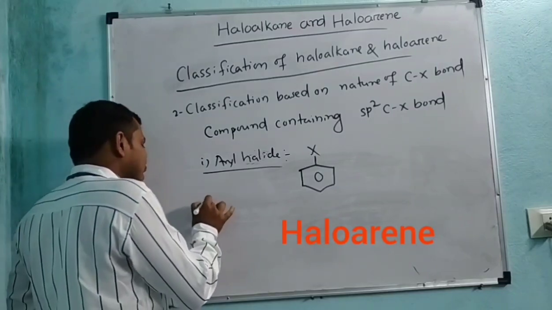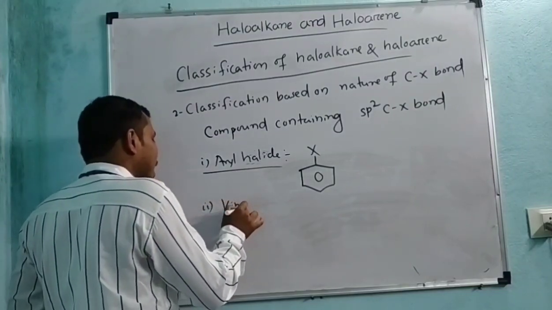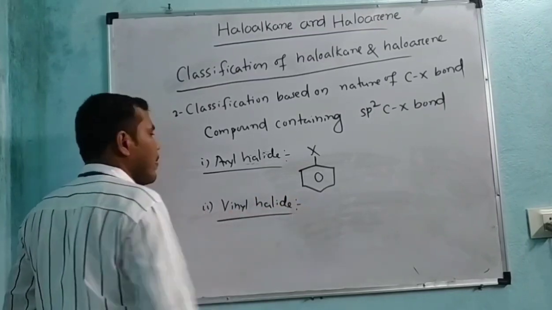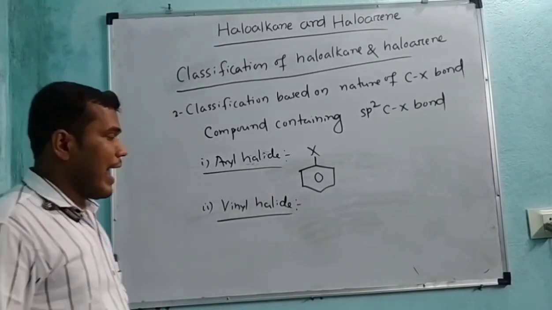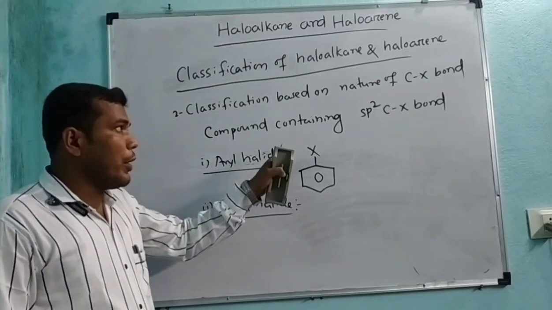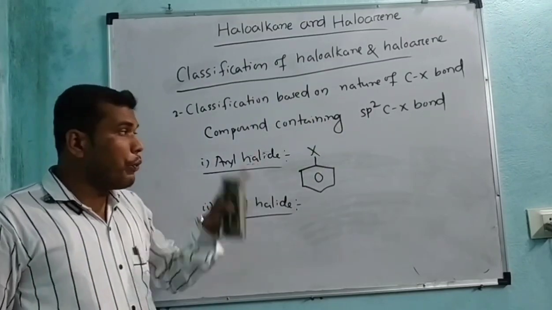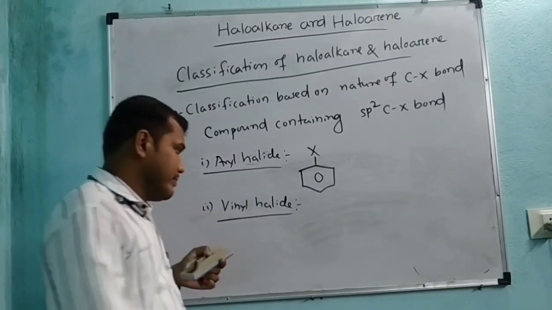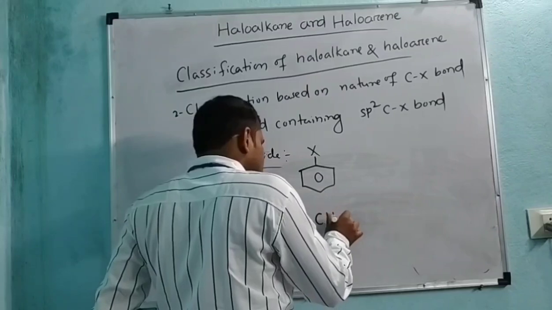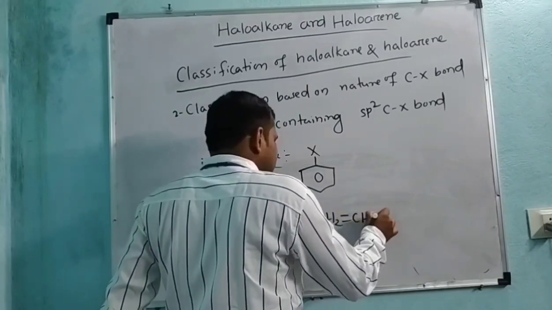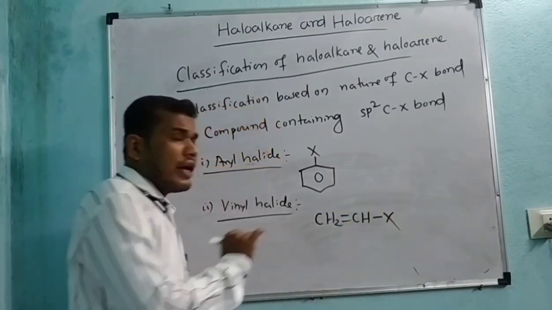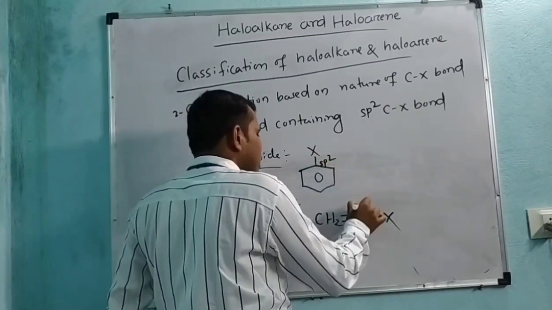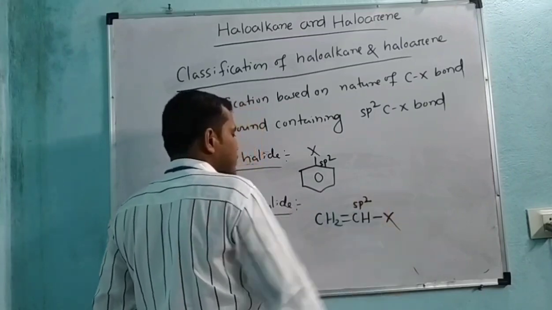Similarly, the second one is vinyl halide. Here the halogen atom is linked directly to a compound which has a carbon-carbon double bond. The example is CH2 double bond CH single bond X. Look here, students: the carbon atom undergoes sp2 hybridization.